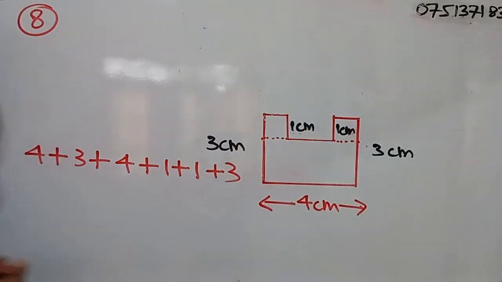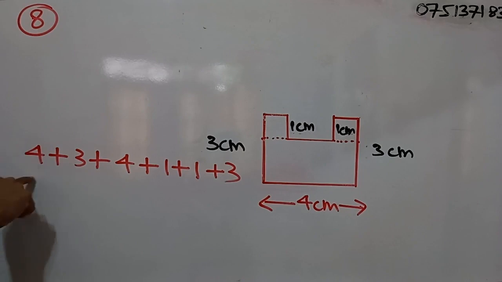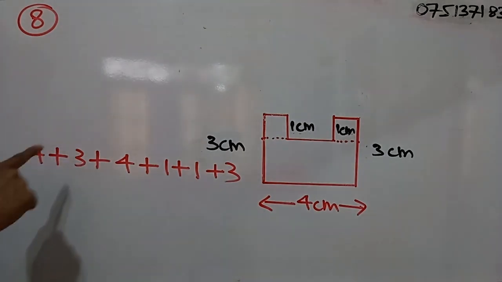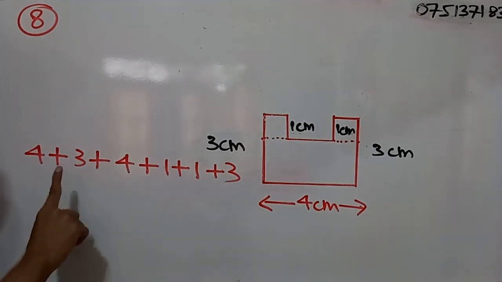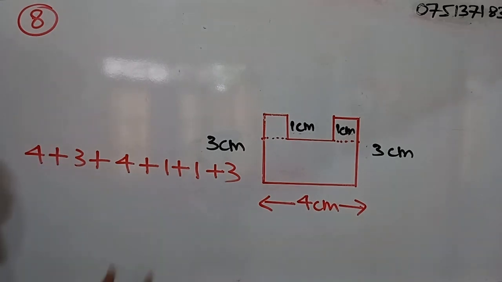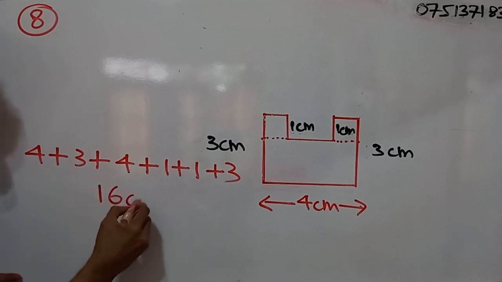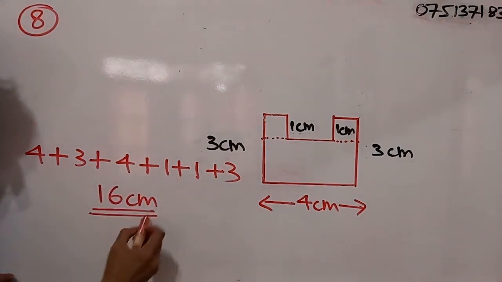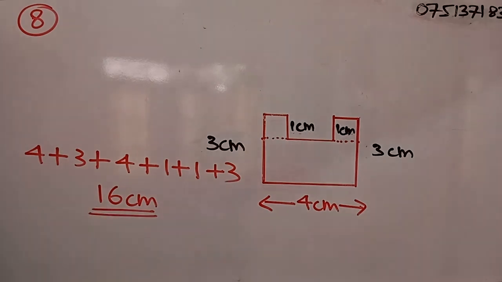So 4 plus 4 is 8. 3 plus 3 is 6. 8 plus 6 is 14. 14 plus 2 is 16. So the perimeter is 16 centimeters. Don't forget the unit. In this question, it is centimeters.